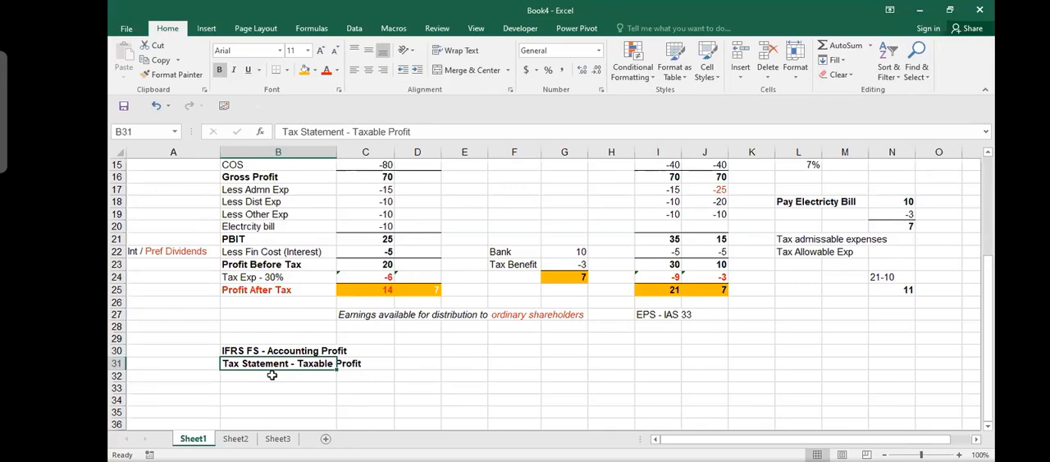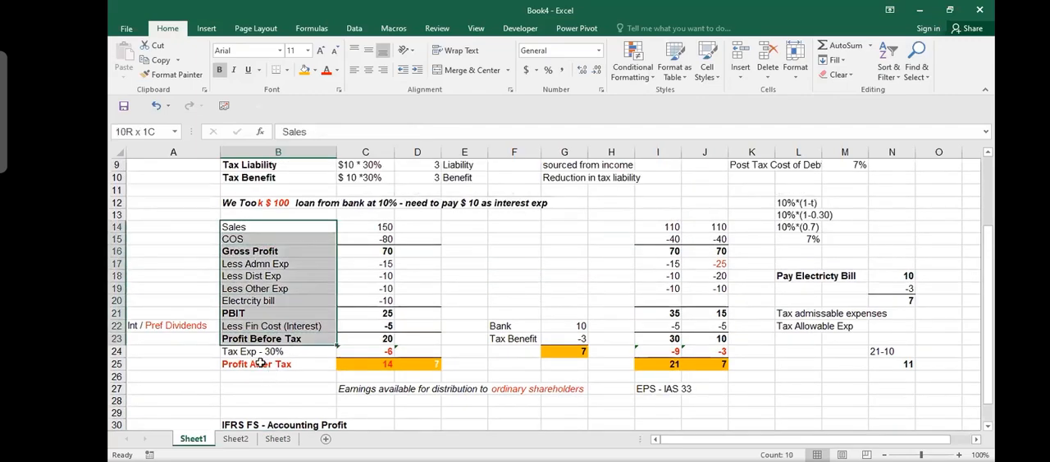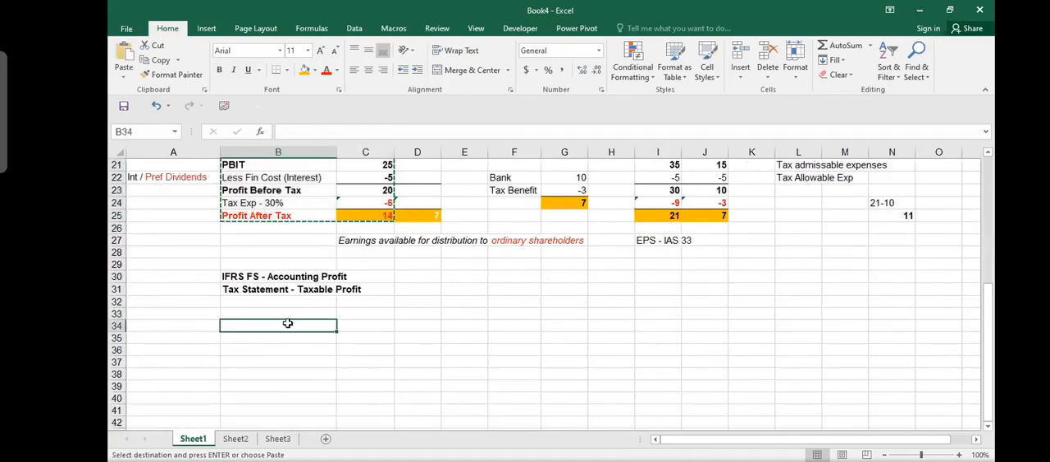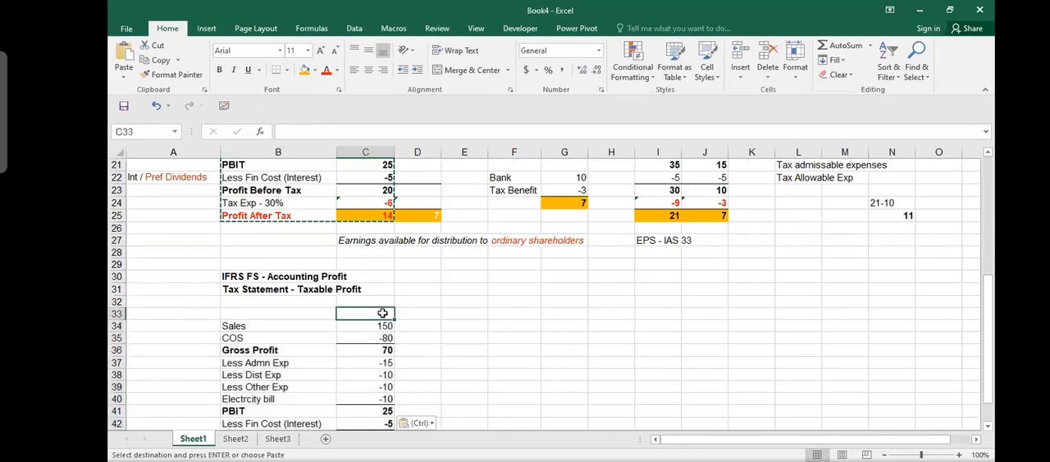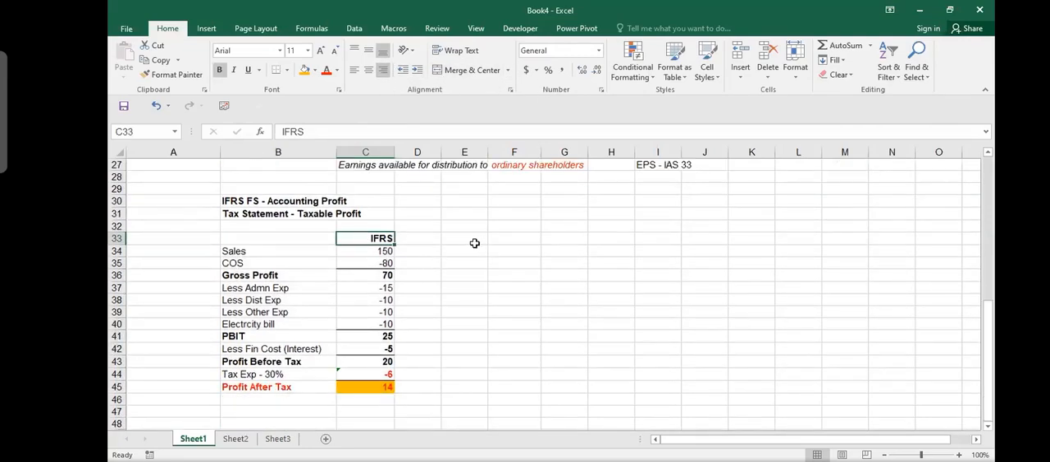So in IFRS, you decide your accounting policies. You decide how you will make your financial statements. But in the tax statement, you prepare the financial statement according to the tax department. How would they allow it? For example, let me make this again here. I'll copy paste this down. We keep it here, and I call it my IFRS statement, my accounting profit. And then I need to prepare my taxable profit.